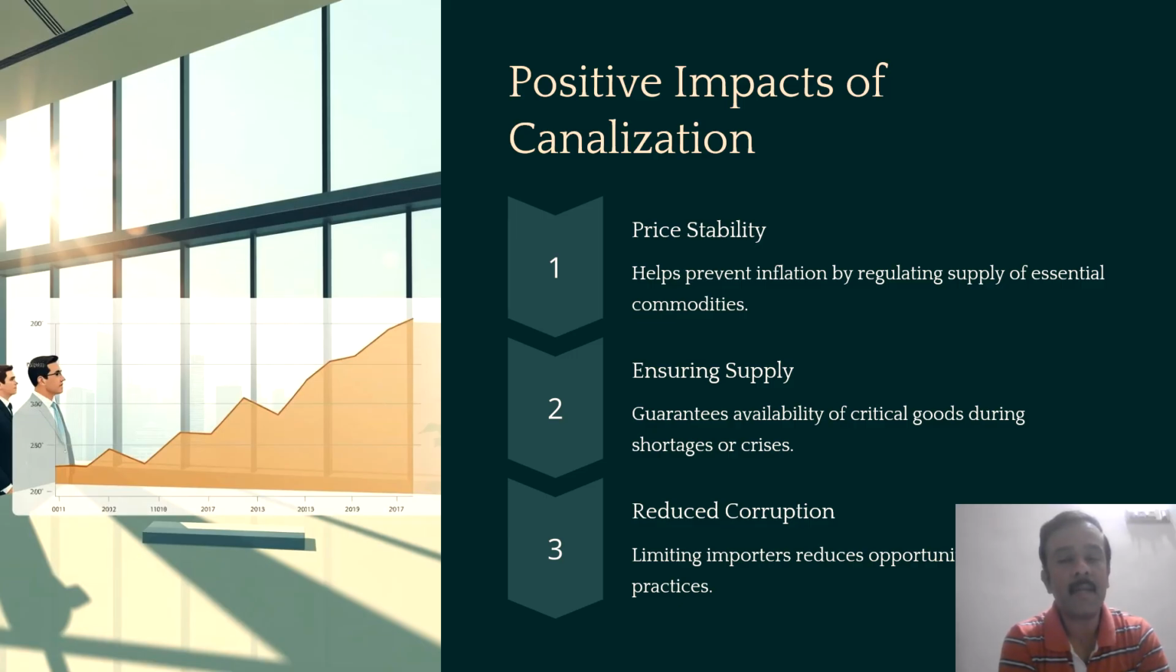Second one is ensuring supply. Even at times of shortages, even at times of crisis, the canalizing agency ensures supply of critical goods. Third one is reduced corruption. By limiting the number of importers, it can reduce the opportunities for corruption. So these are the positive impacts of canalization.